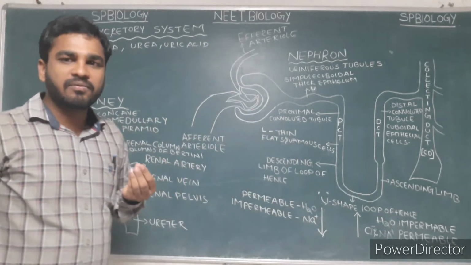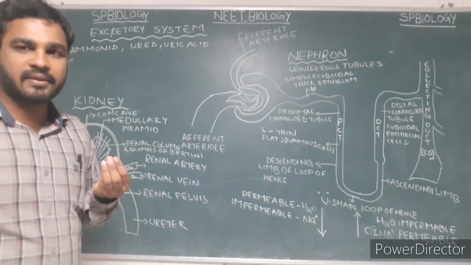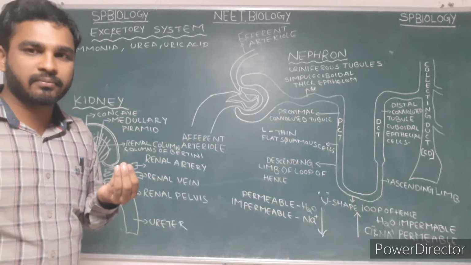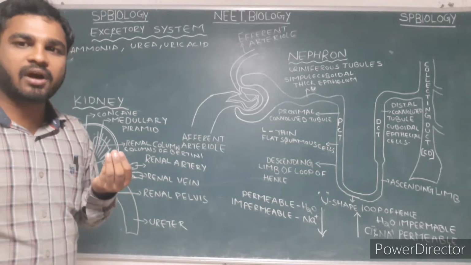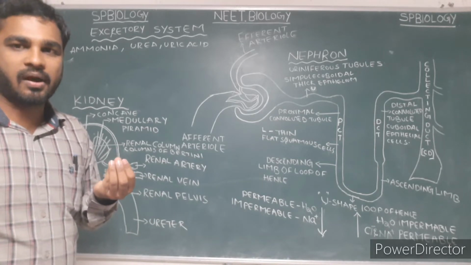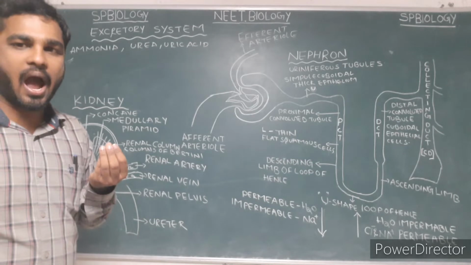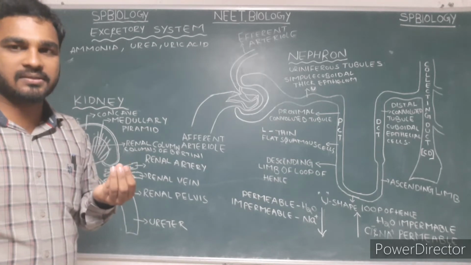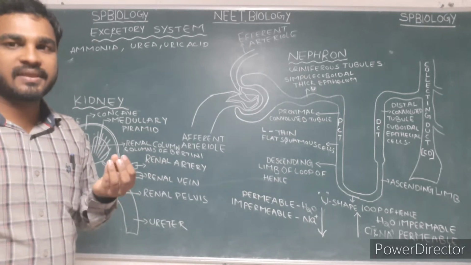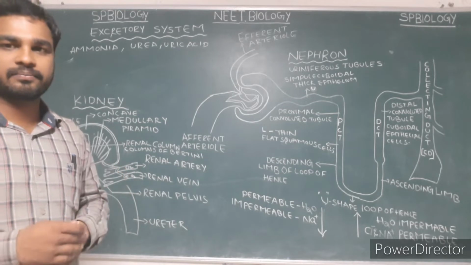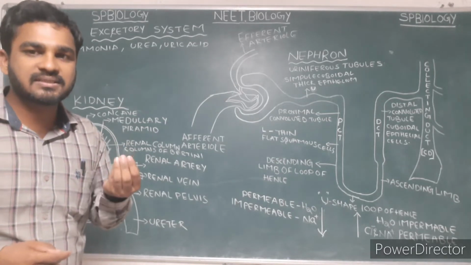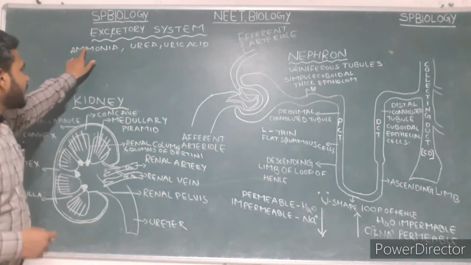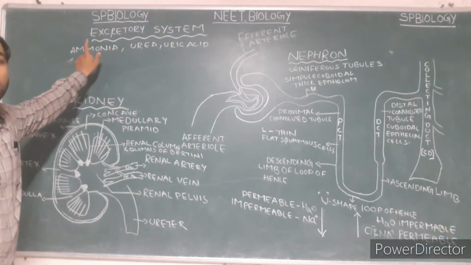Animals which live in water can eliminate ammonia, like teleost fishes, aquatic arthropods and aquatic insects, which are examples of ammonotelic animals. They excrete ammonia through simple diffusion from the gills.